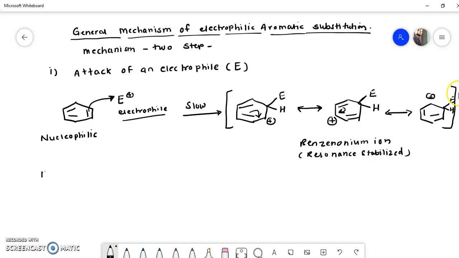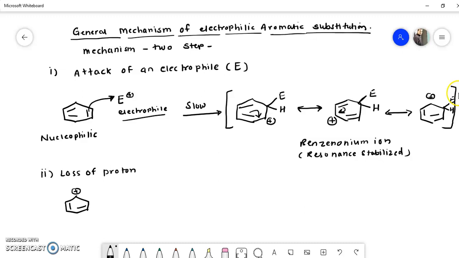Now the second step in this mechanism is loss of a proton to form the product. You can take any one of these three resonating forms to show the reaction. I will take this last form here. Suppose these are the two double bonds.